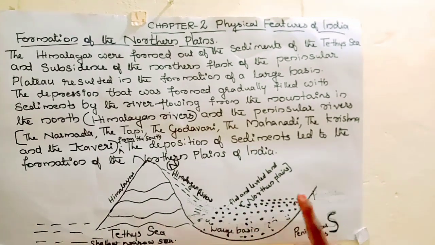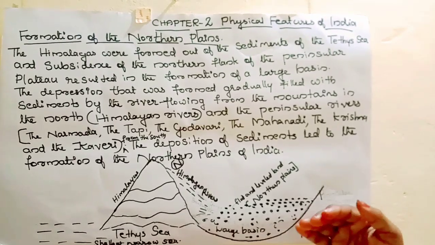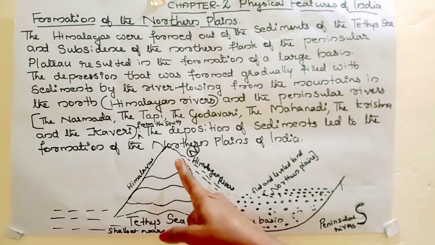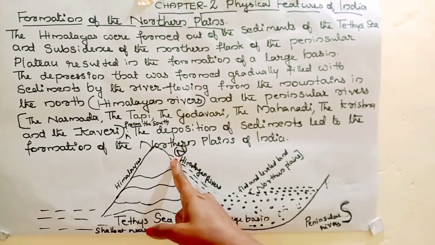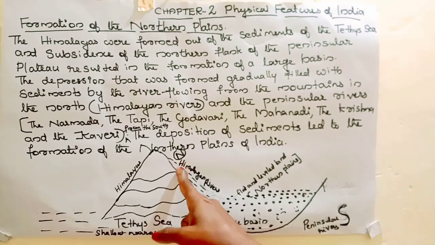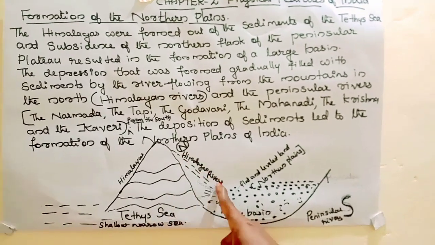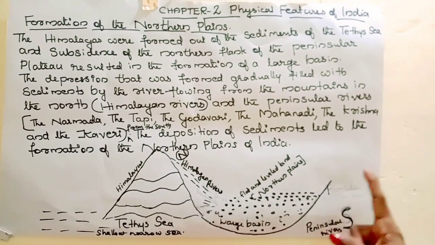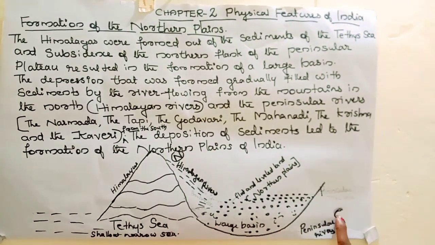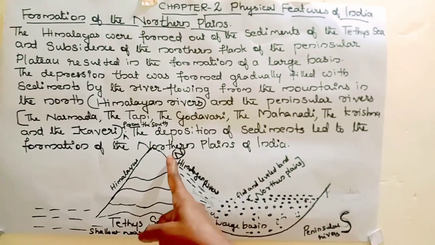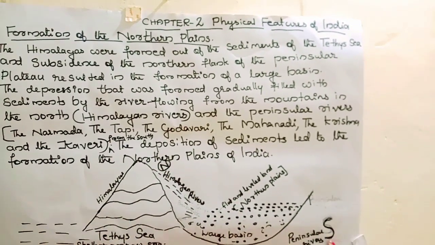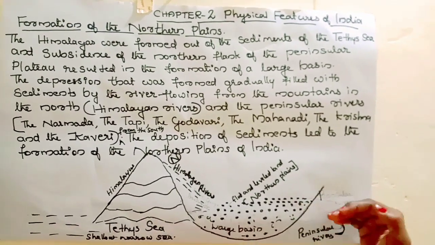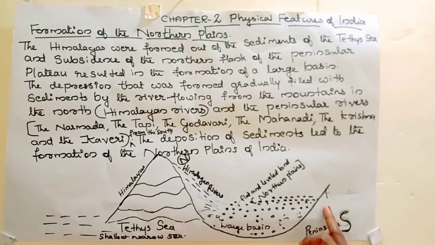This depression was gradually filled with sediments by the rivers from the mountains. What is the name of such rivers? They are known as the Himalayan rivers. What are they? Indus, Ganga and Brahmaputra. And the peninsular rivers from the south. The Himalayan rivers originate from the north, but the peninsular rivers originate from the south. The sediments are deposited by these two rivers.